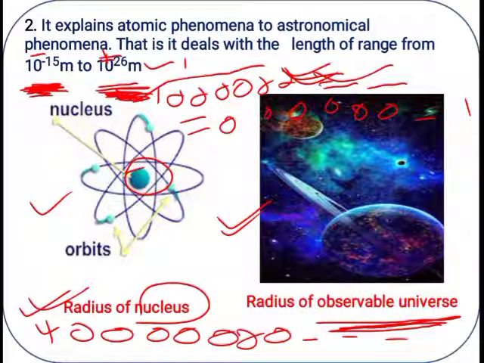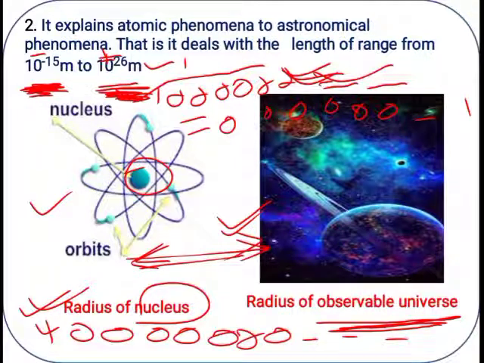So the length ranges are here in both cases. This is smaller and this is larger. If it is larger, we express it in this way. If it is smaller, we express it in this manner.